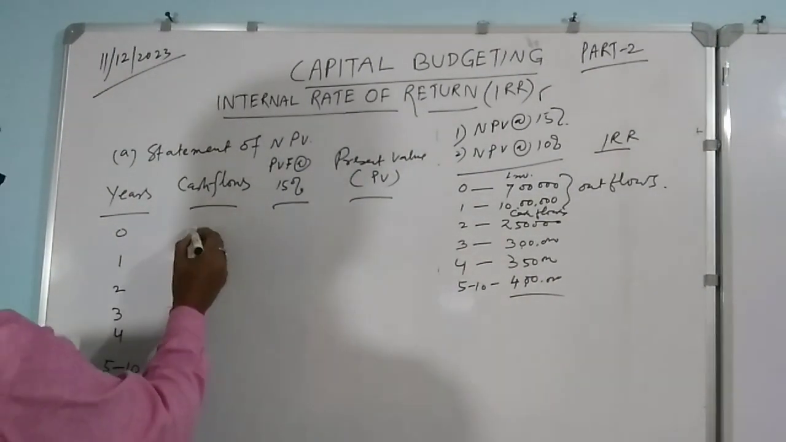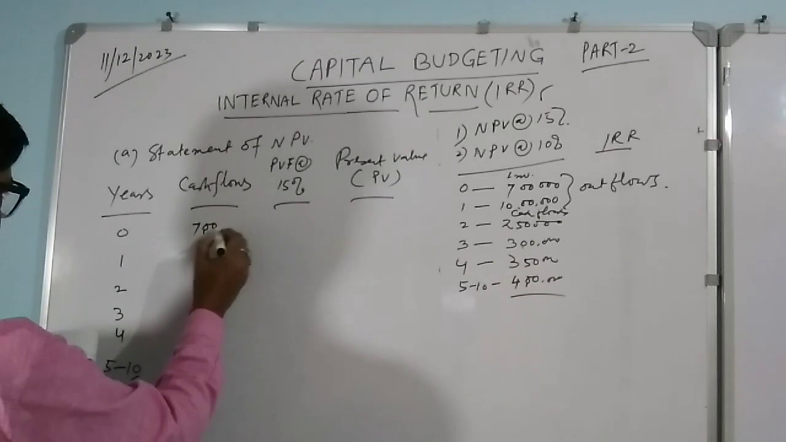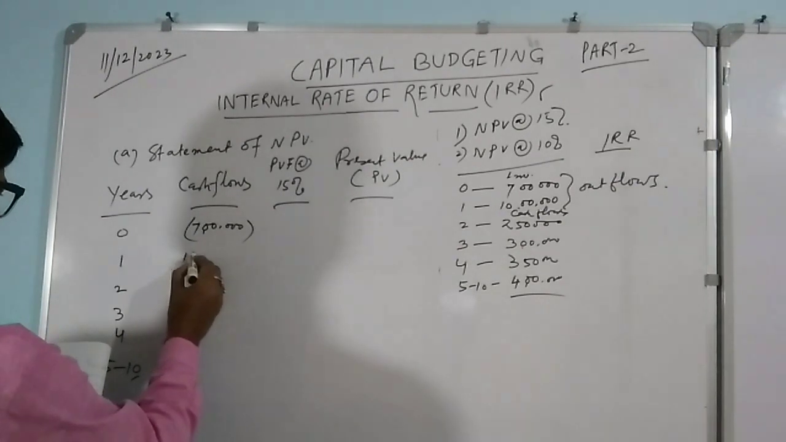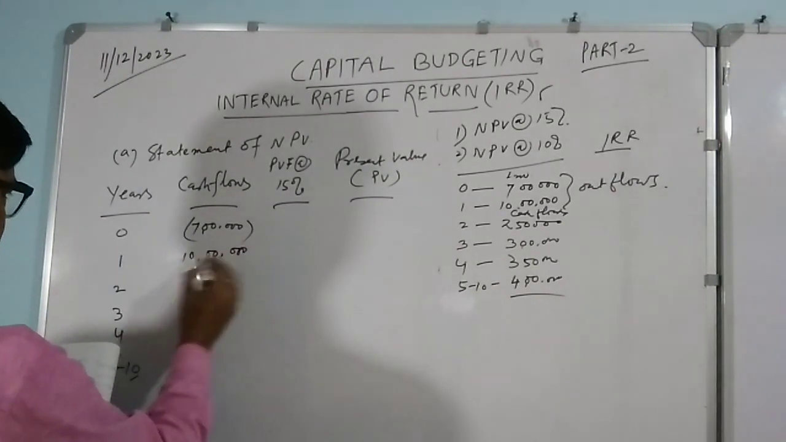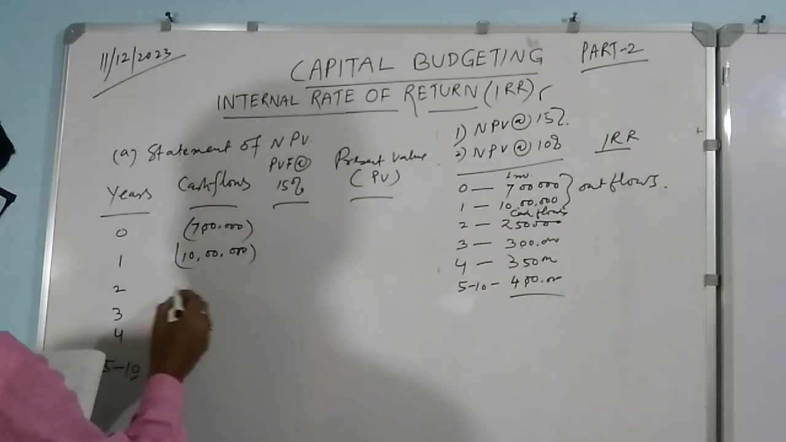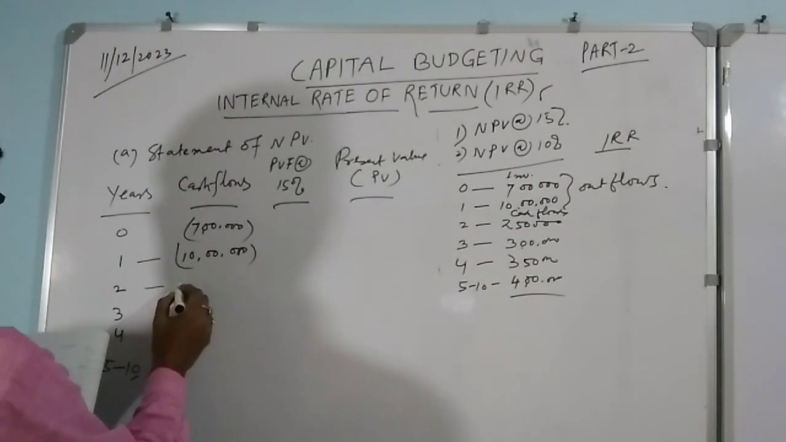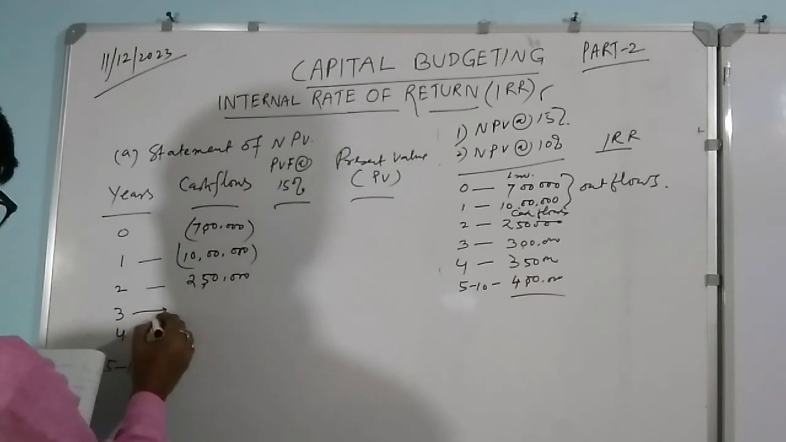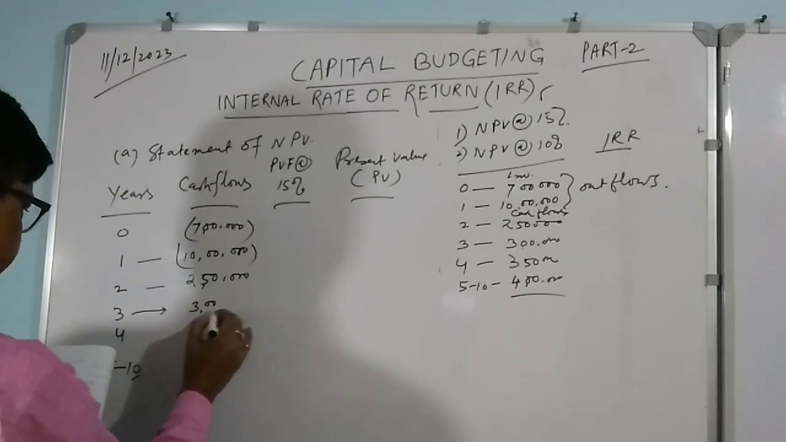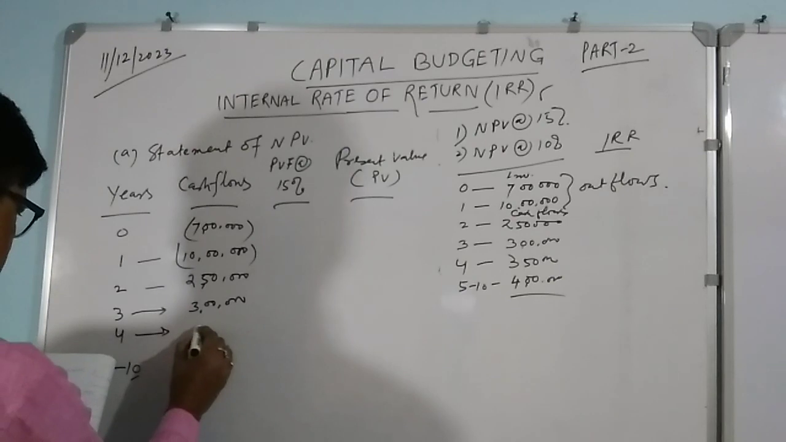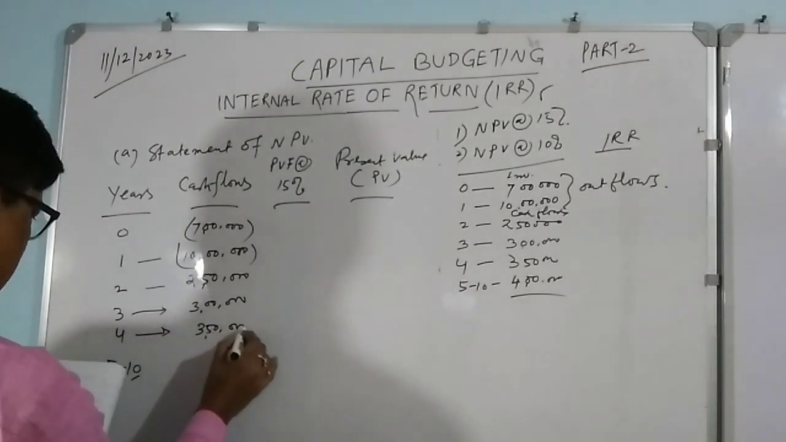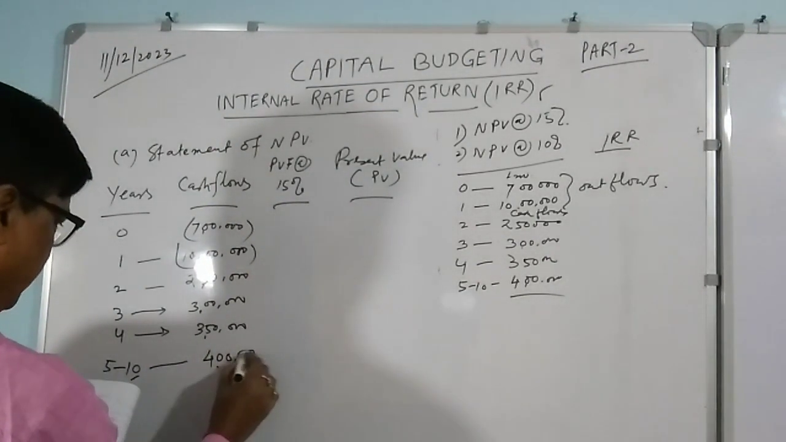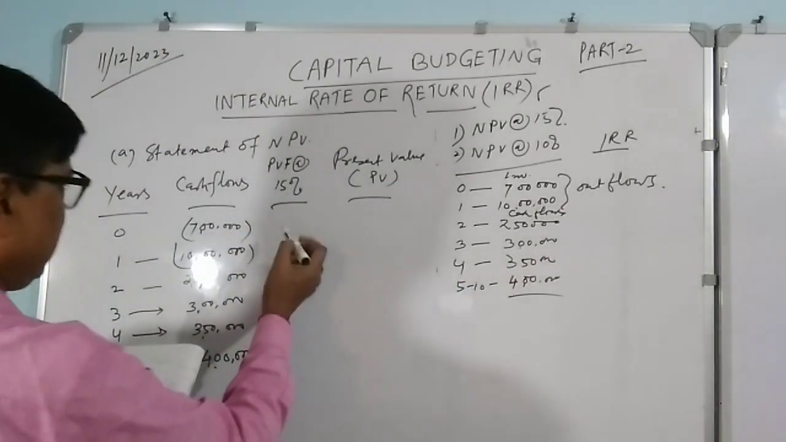Then the cash flow. This is an outflow, your investment, so we put it in brackets, that is minus. At the first year end your investment of 10 lakhs is also an outflow, so you put it in brackets. Second year end you are getting 2,50,000, a positive cash flow. 3 lakhs in the third year. Fourth year 3,50,000, right? And fifth to 10th years 4 lakhs, right?